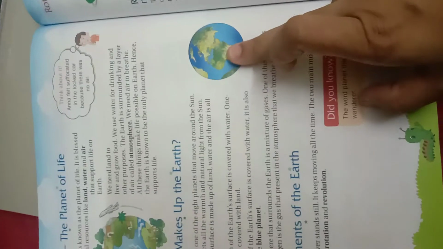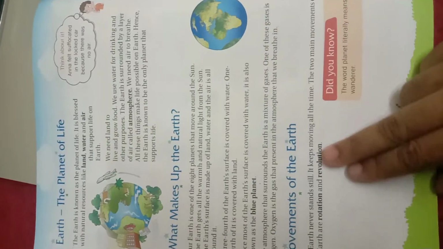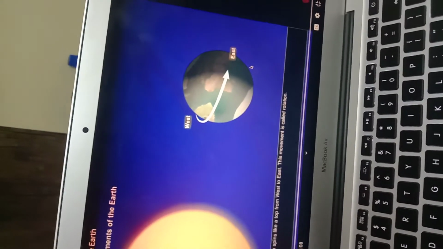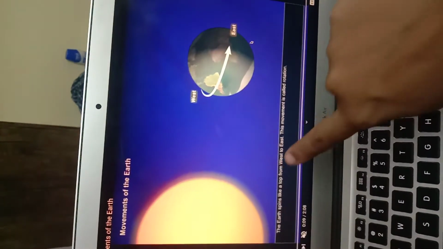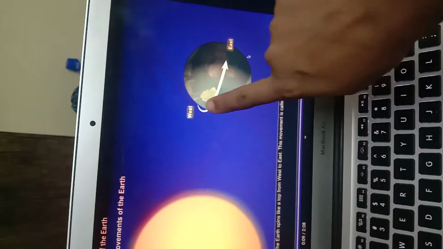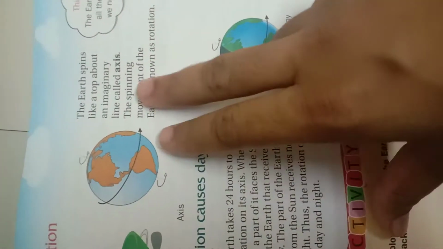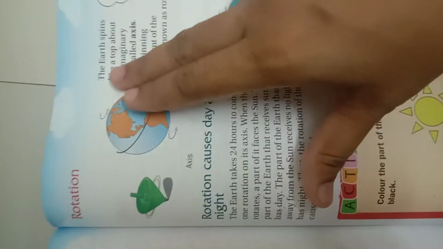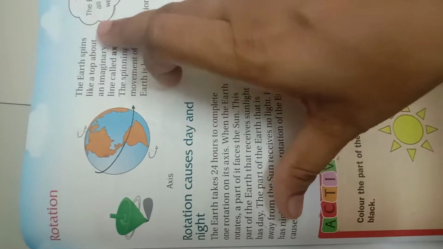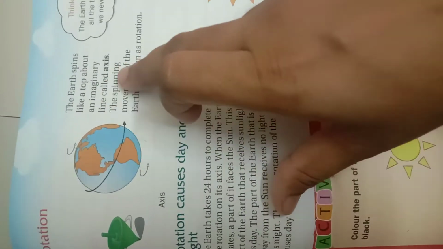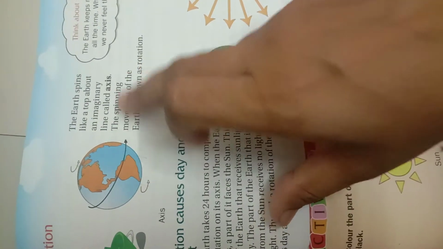Now when you see the Earth, it is always rotating or revolving. It always keeps moving all the time. You can say in this manner it rotates. The Earth spins like a top from west to east. This movement is called a rotation. The Earth spins like a top about an imaginary line called axis. The spinning movement of the Earth is known as rotation.